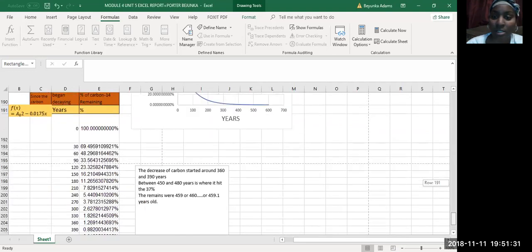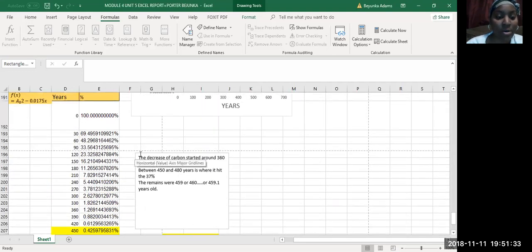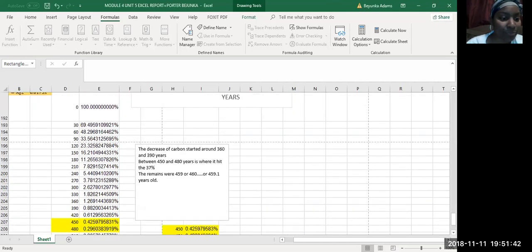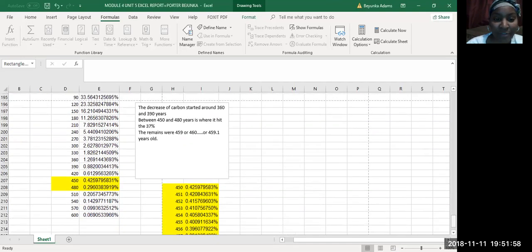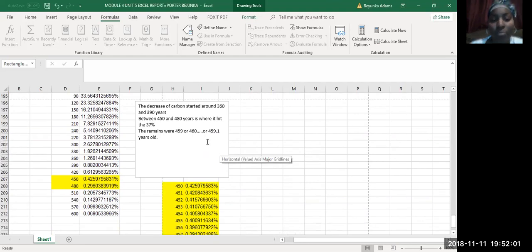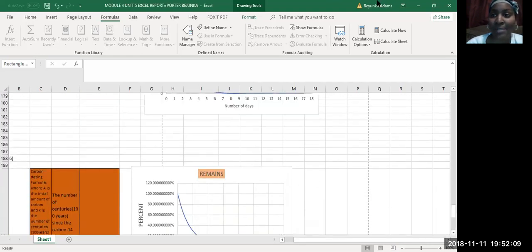Alrighty, let me discuss my findings here. All right, so the findings I had here was the decrease of carbon started around 360 and 390 years. So the reason why I said it decreased is because that's when it hit around 0. So I just put between 360 and 390. Okay, and so between 450 and 480 years is where it hit 37%. So that means that the remains were 459 or 460 or 459.1 years old for the 37%. And that is my Excel report, Ms. Benzie.